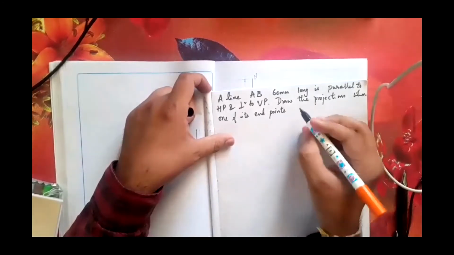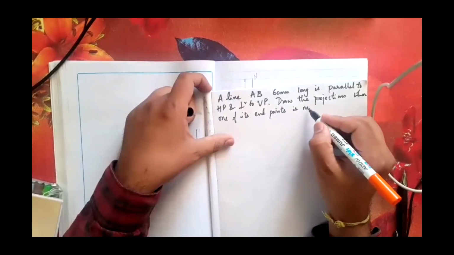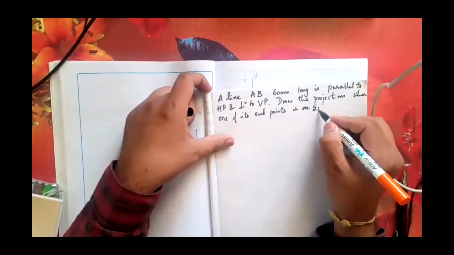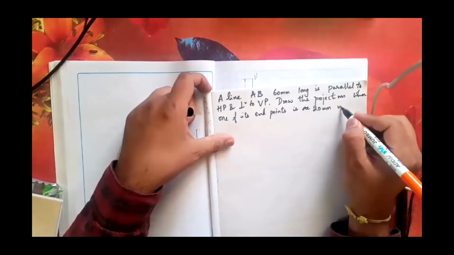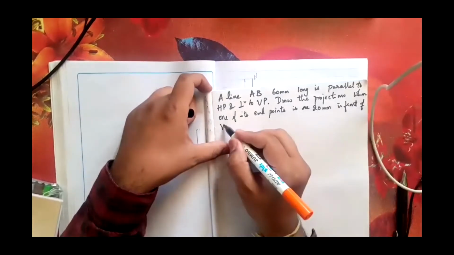Draw the projections when one of its endpoints is 20 mm in front of VP.